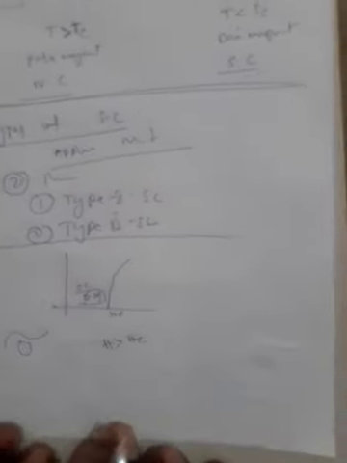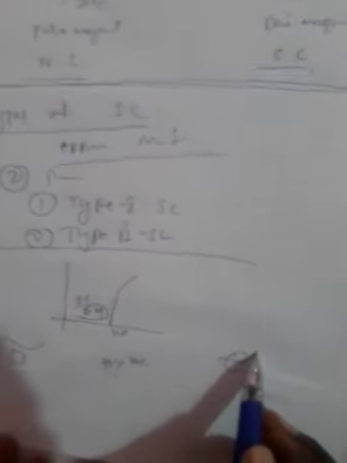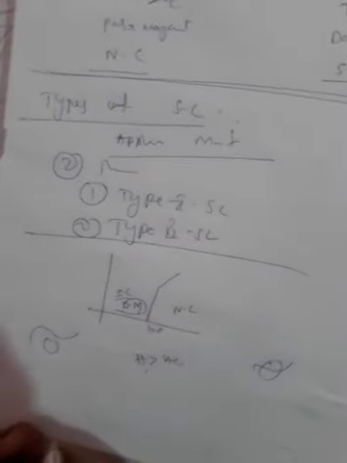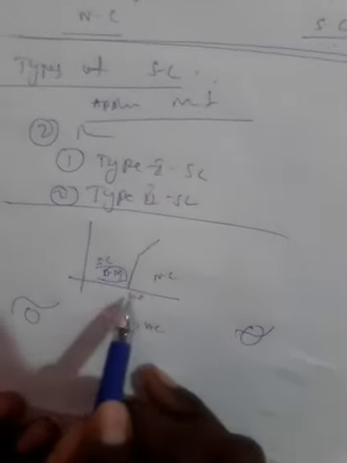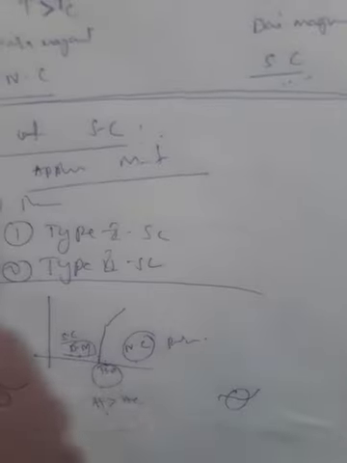Above the critical magnetic field, the magnetic flux lines penetrate through the sample. In that case, the superconducting state converts into a normal conductor. Very simple. Below the critical magnetic field, superconductivity and diamagnetic; above the critical magnetic field, normal conductivity and paramagnetic nature.